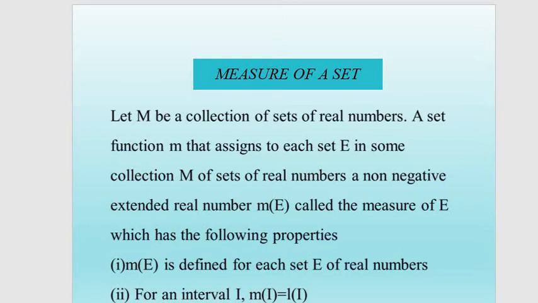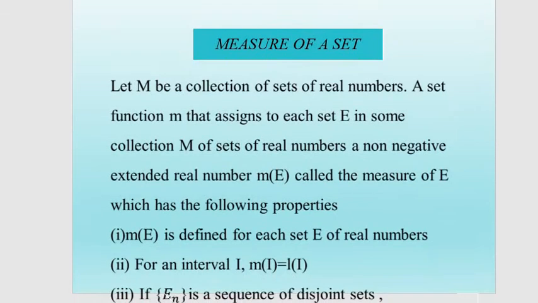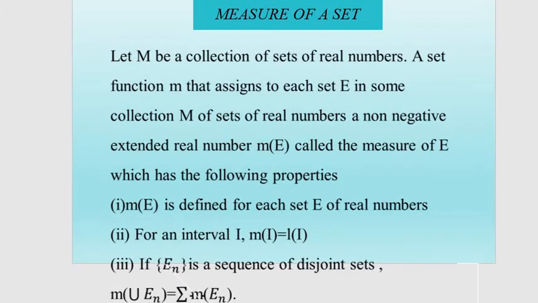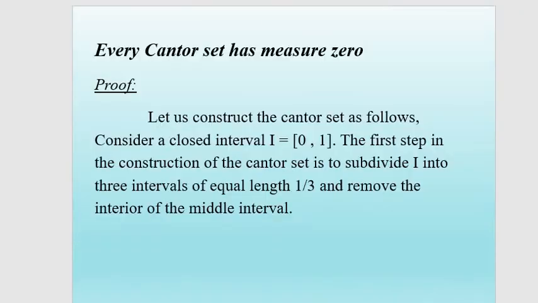Measure of a set is defined for each set E of real numbers. For an interval I, its measure is nothing but its length. If E n is a sequence of disjoint measurable sets, then the measure of the union of all these sets E n is nothing but the sum of the measures of the individual sets. Now, we are going to prove that the Cantor set has measure 0.